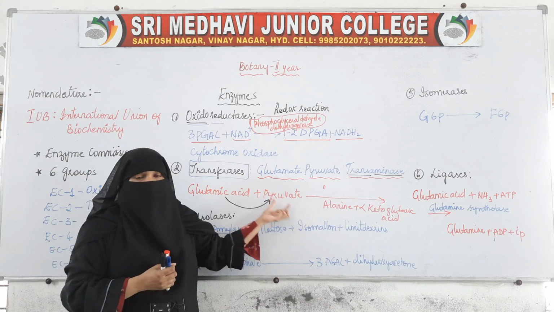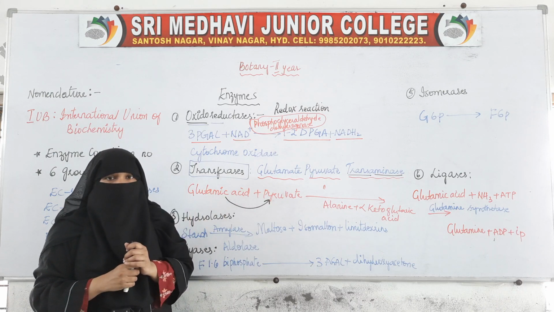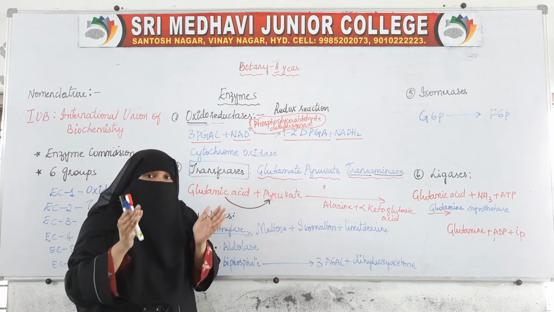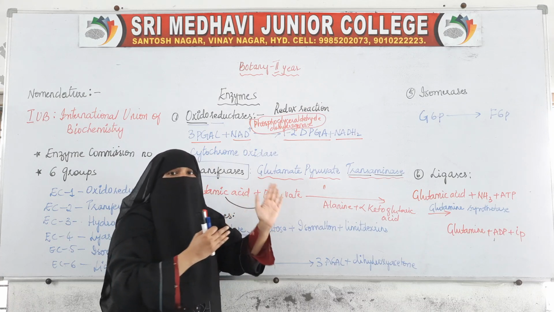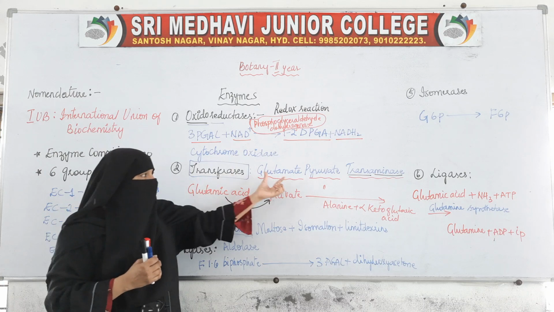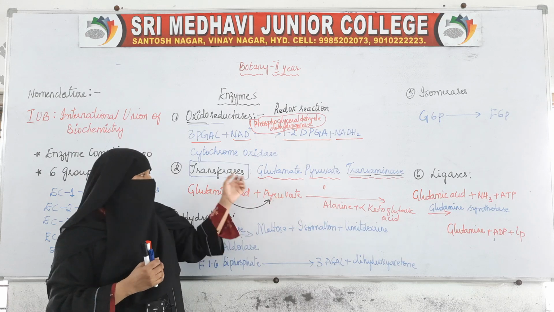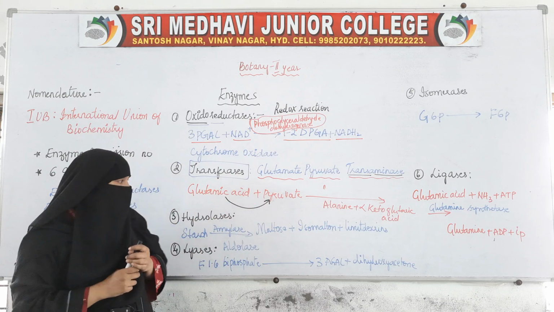Other functional groups can also be transferred because of other enzymes, and this set of enzymes which transfers functional groups are called transferases. This is one such example, and there are many enzymes which belong to this group.